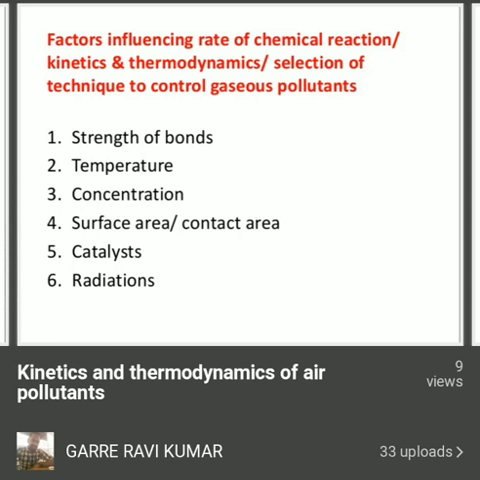Understand or no? So here nitrogen monoxide is not involved in the chemical reaction, but it is increasing the rate of reaction, or it is encouraging the sulfur dioxide to react with the oxygen and produce sulfur trioxide. Such substances are called catalysts, and these catalysts can change the rate of reaction. It means these catalysts can also decide the proper method to control the emission of air pollutants into the atmosphere. And the next one is radiation.